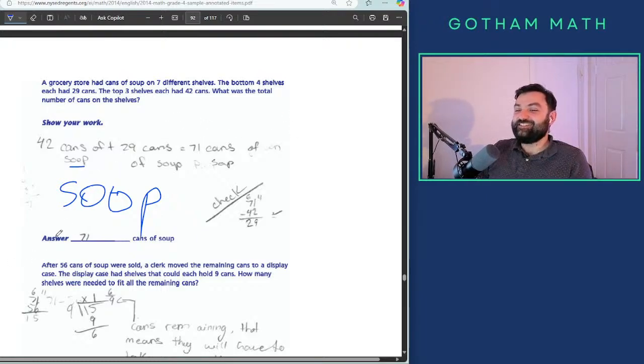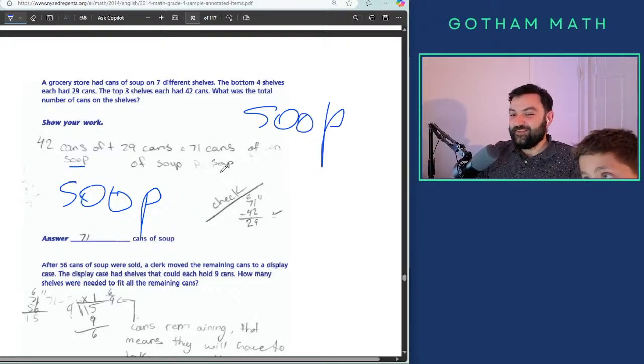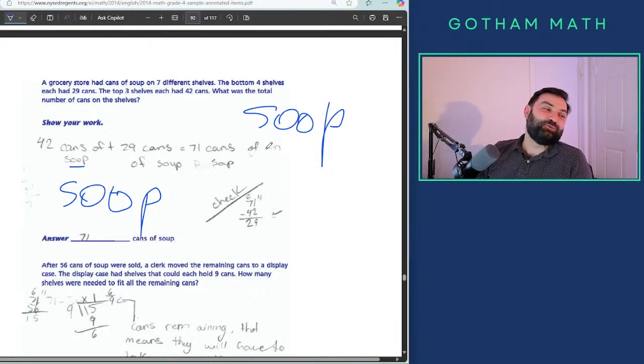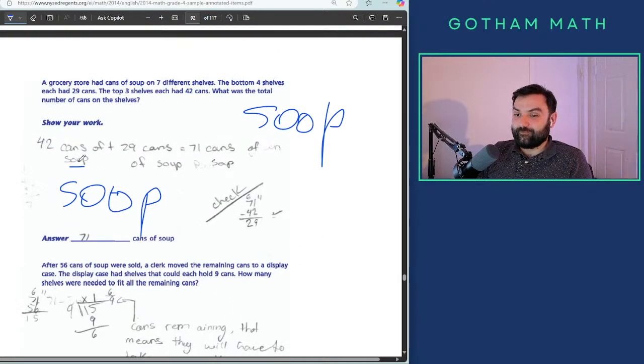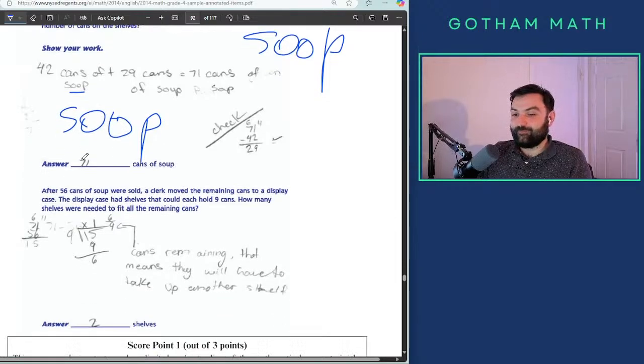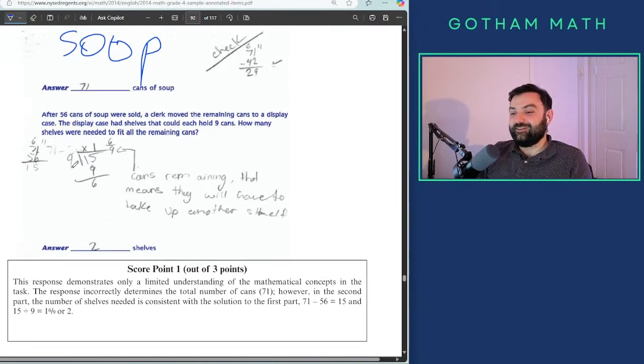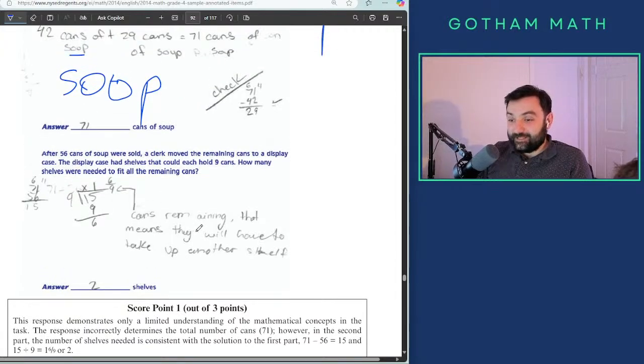It says soap, but with two O's. Soup. Oh my god, that's funny. Cans of soup. Cans remaining. That means they will have to take up another shelf.